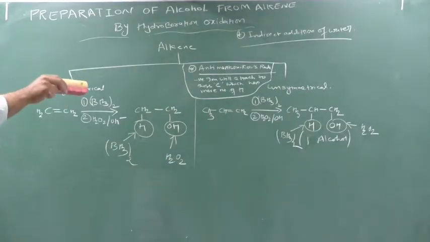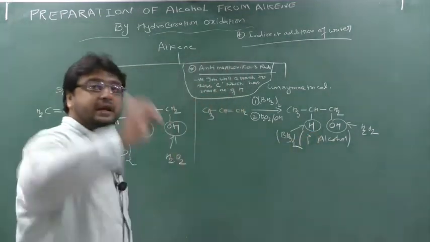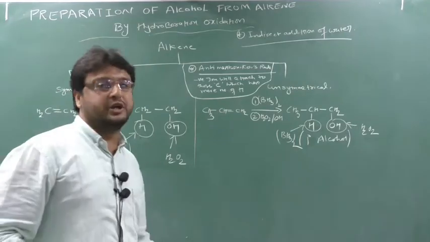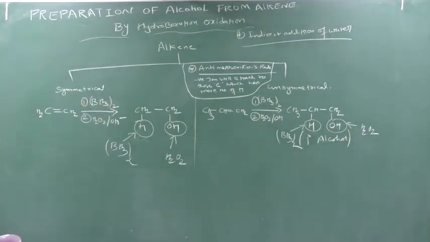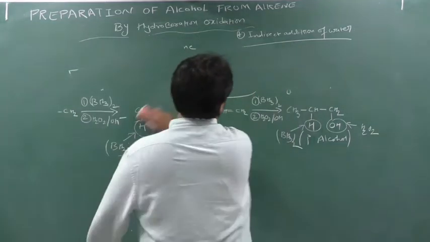In unsymmetrical alkene, for hydroboration oxidation, we get the final product as 1 degree alcohol, and in the acid catalyzation method, we get 2 degree alcohol. Clear? Okay? Take a screenshot. Understood the anti-Markovnikov rule? The negative ion will attach to the carbon which contains more number of hydrogen. Clear? Okay.